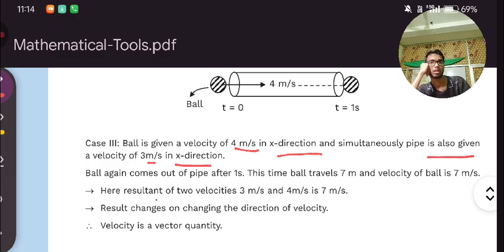Look over here. Here the resultant of two velocities, 3 meter per second and 4 meter per second, is coming out as 7 meter per second. The result changes on changing the direction of velocity. Velocity is a vector quantity.